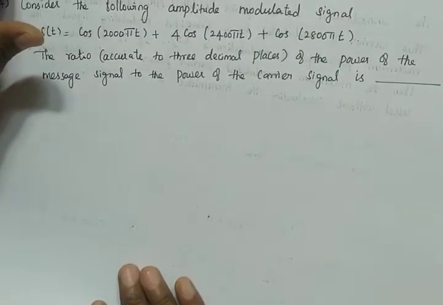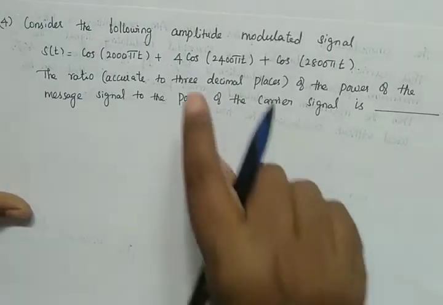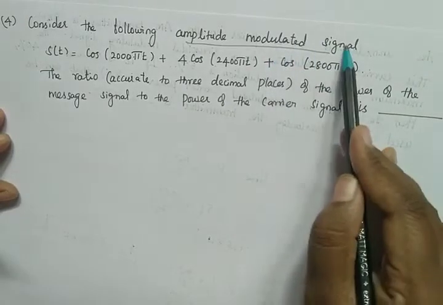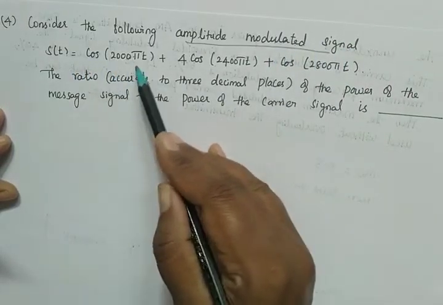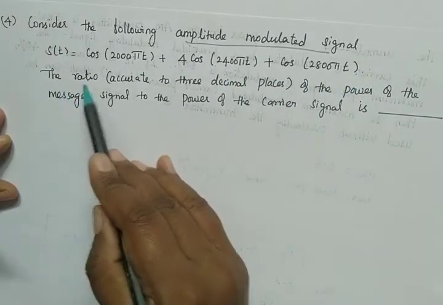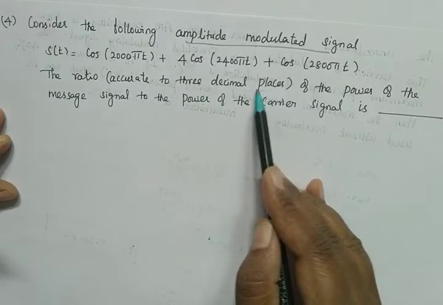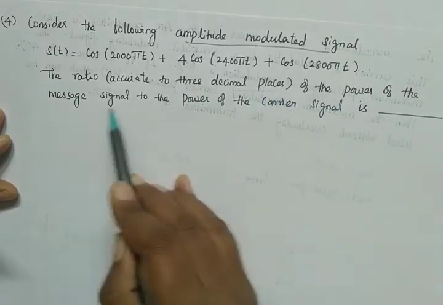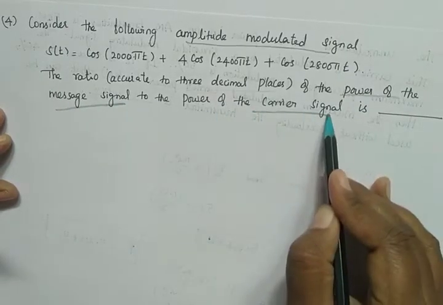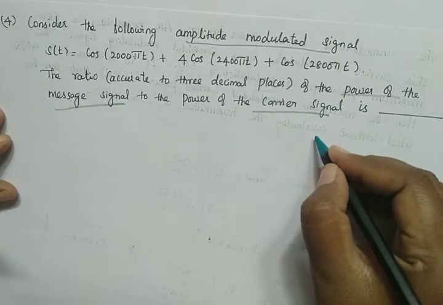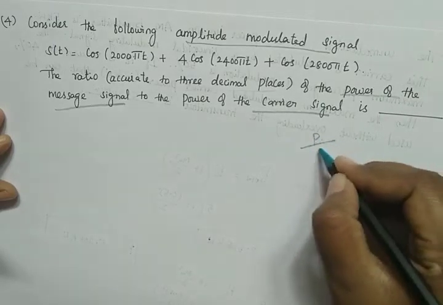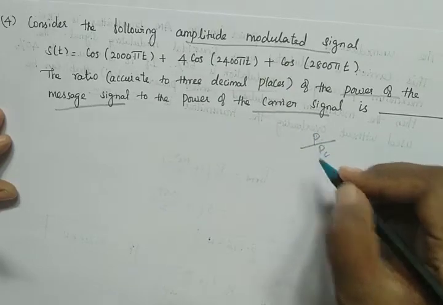Consider the following amplitude modulated signal. In the question itself they have mentioned it is an amplitude modulated signal: s(t) = cos 2000πt + 4 cos 2400πt + cos 2800πt. The ratio, accurate to 3 decimal places, of the power of the message signal to the power of the carrier signal. So now what we have to find is the power of the message signal, that is P message signal, by carrier power.